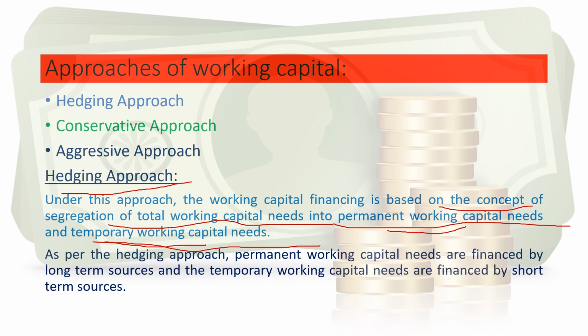And second, under this approach, permanent working capital needs are financed from long-term sources and temporary working capital needs are financed from short-term sources. So in simple words, there are two classifications of working capital in this hedging approach. In that, permanent working capital is financed by long-term sources and temporary working capital is financed by short-term sources.